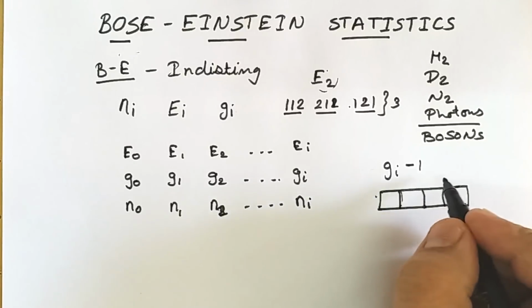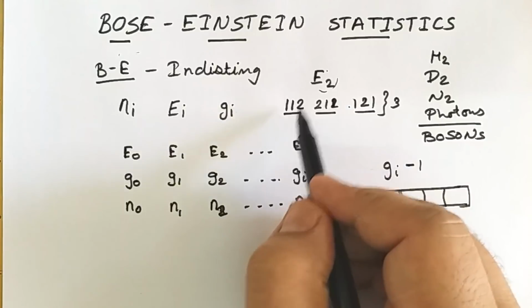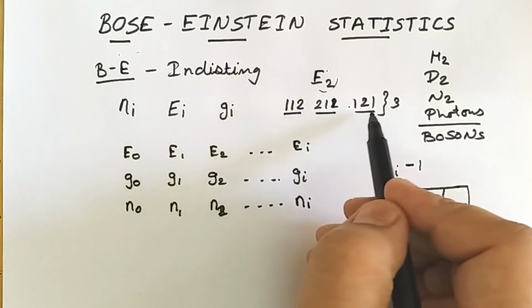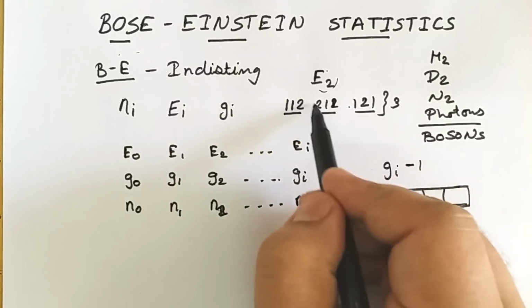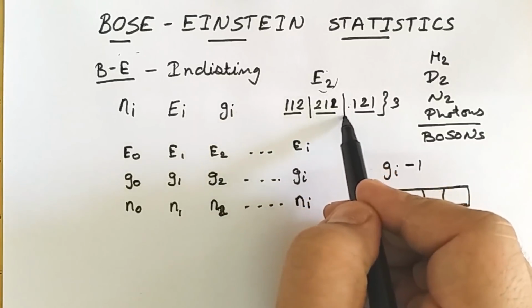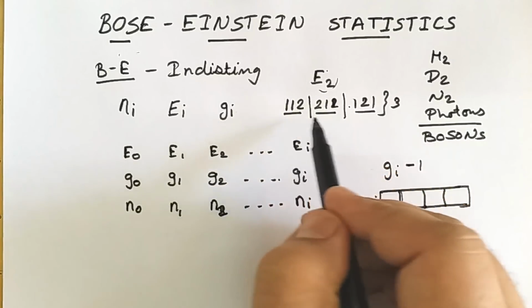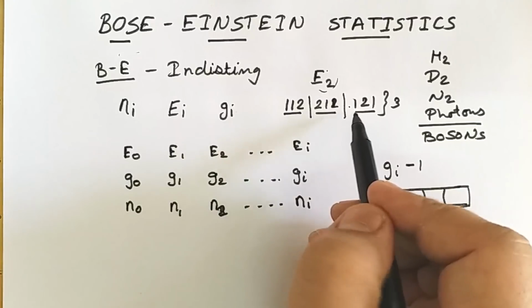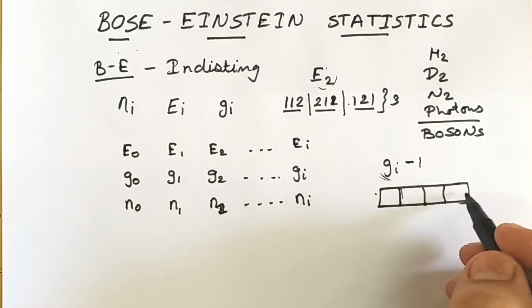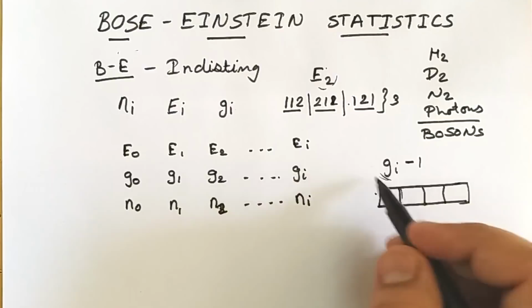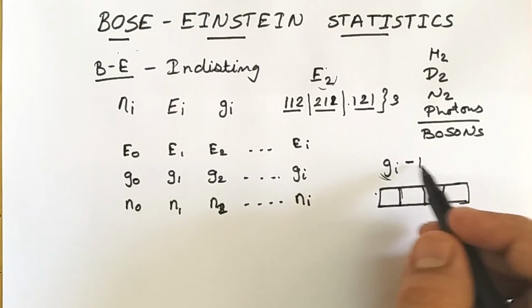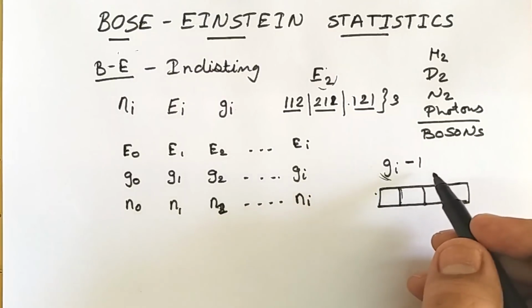Similarly, take the example of energy level E2 divided into 3 states. To achieve these three states, we need to make two partitions. So when we make two partitions, we get three states. The total energy level is to be divided into Gi states, so the total number of partitions will be Gi minus 1.